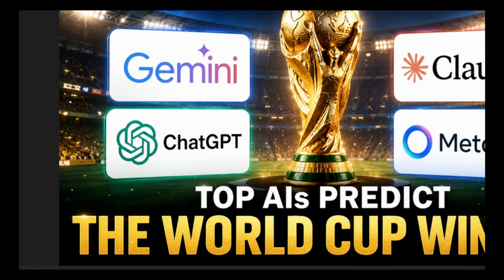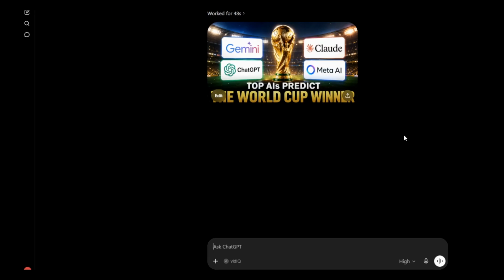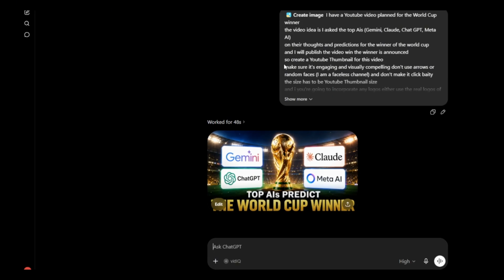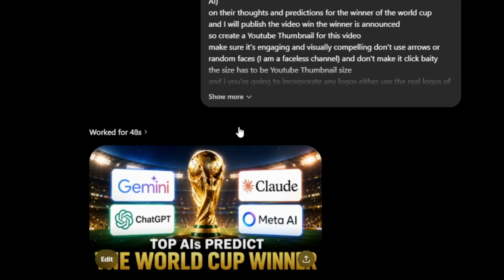In my point of view, Gemini won just for the sheer fact that it got it on the first try. I didn't have to send it anything back like, oh, use the correct logos. It used them correctly. Meta AI is wrong, but at least it used the Meta old logo. I think this one is the old logo. Gemini just used the text Gemini logo, not only the star one. It's very nice.